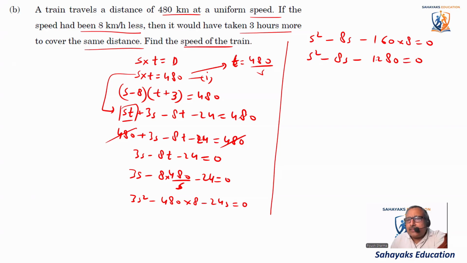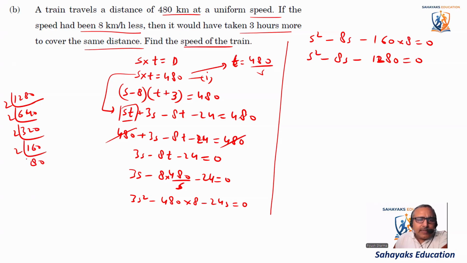So for quadratic equations, let us split the middle term. For splitting the middle term, we'll find the factors of 1280. It is 2, 640, 2, 320, 2, 160, 2, 80, 2, 40, 2, 4, 2, 8, 2, 16, 2, 32. 32 and 40. Okay, so it is s square minus 40s plus 32s minus 1280 is equal to 0.